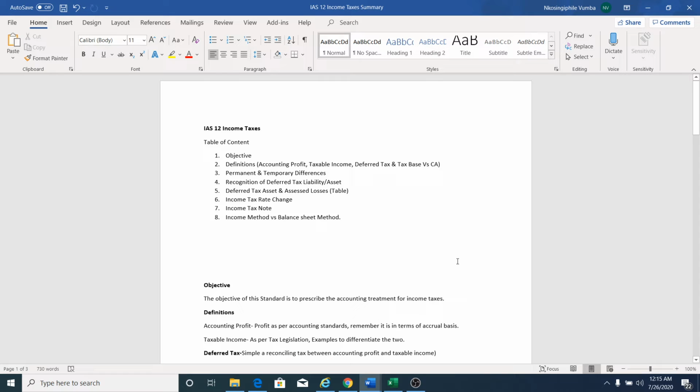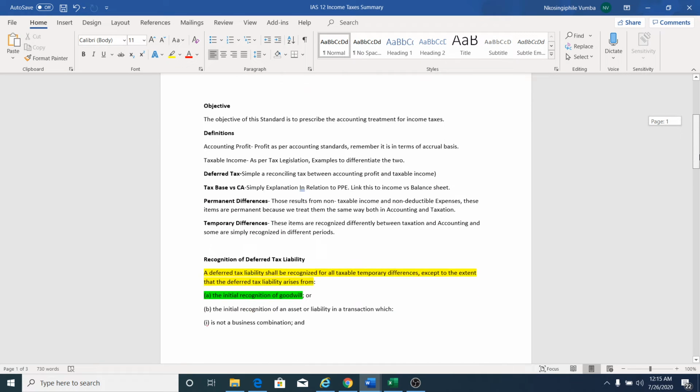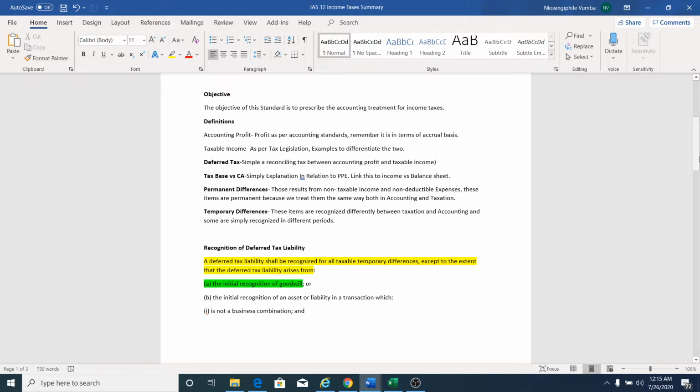This is my table of contents, and obviously I start with the objective and everything else. So I won't go through the table of contents, but rather let's just get to it, and then we'll see what happens next. So let's go.